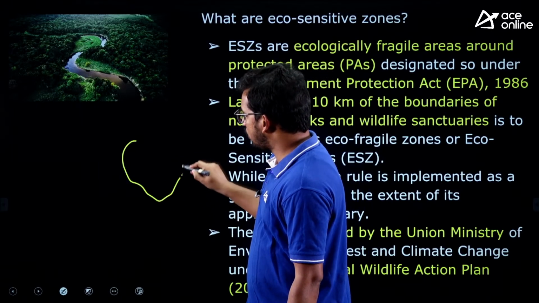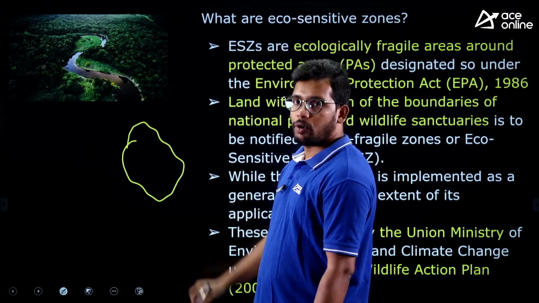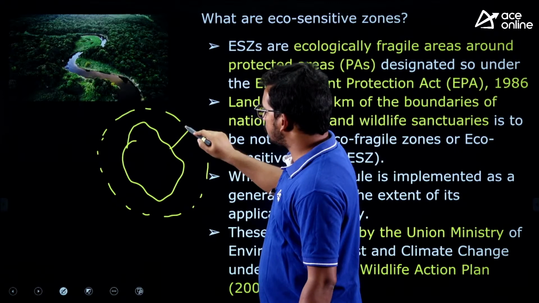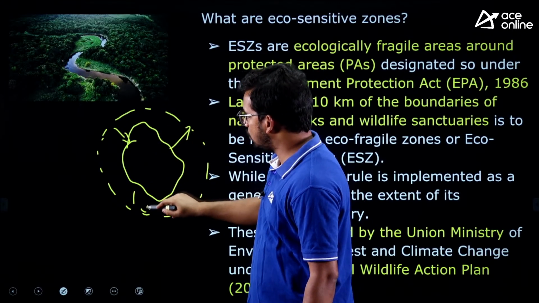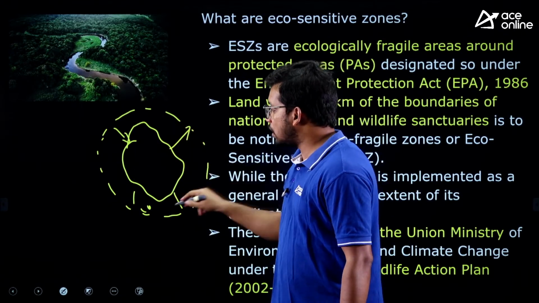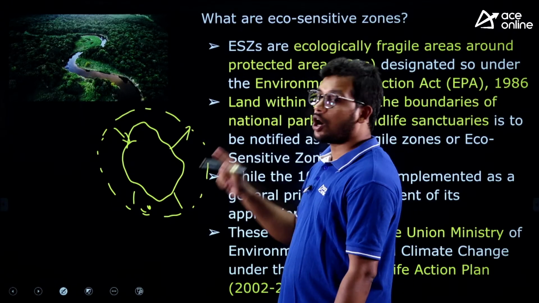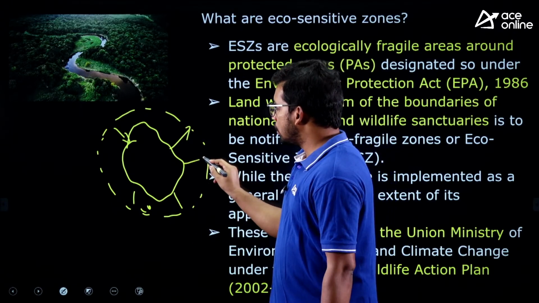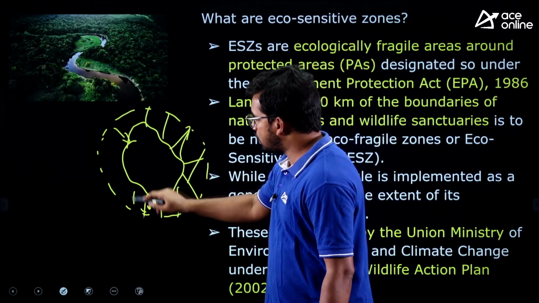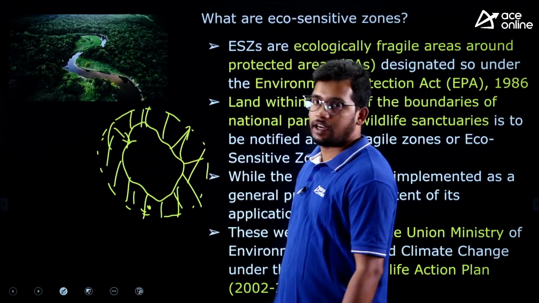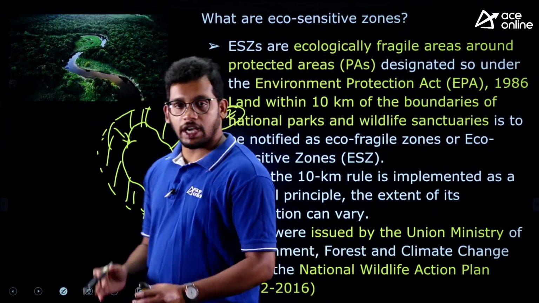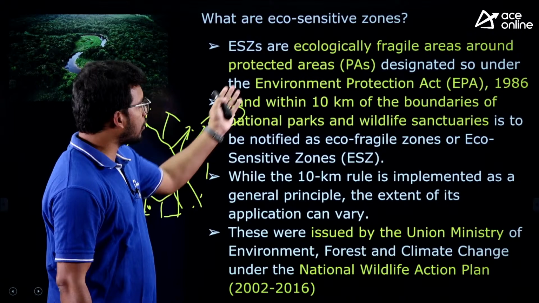So this is the boundary of the tiger reserve, right? This is the boundary of the tiger reserve, and around it to a certain distance, so this is 10 kilometers, this is 10 kilometers, this is 10 kilometers, this is 10 kilometers. Up to a certain distance, no commercial or environmentally harmful activities are allowed, right? Because this may affect this particular tiger reserve. So this zone which acts as a transition zone to the main area is called an eco-sensitive zone. They are like buffer zones for all the protected areas.